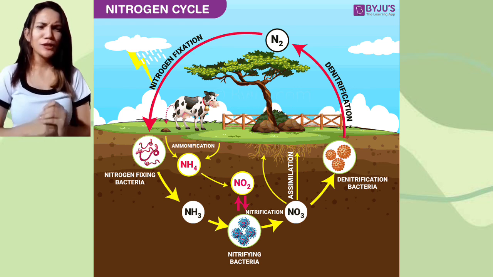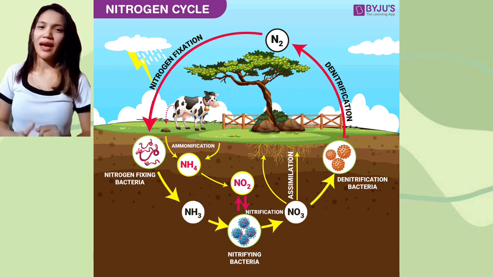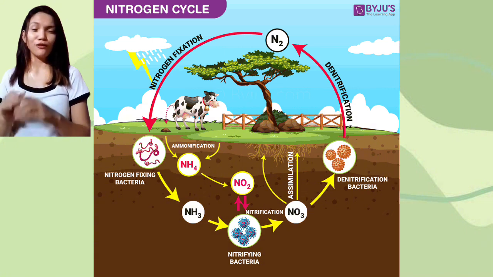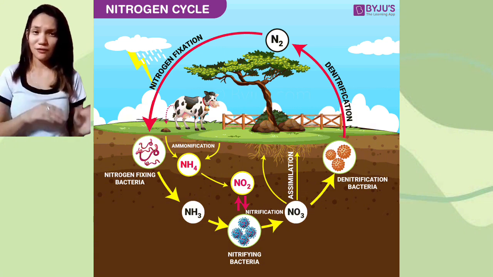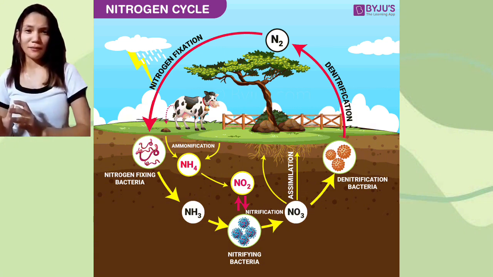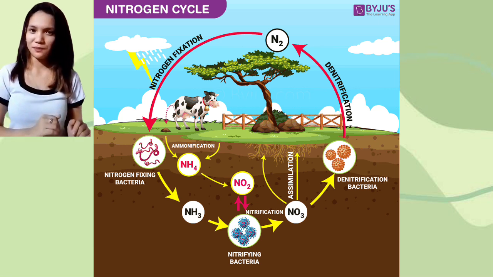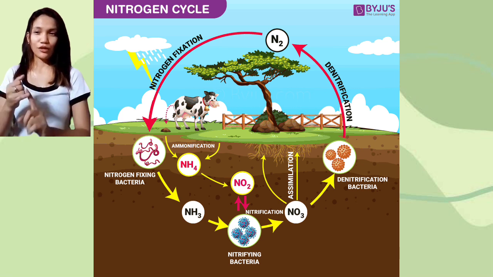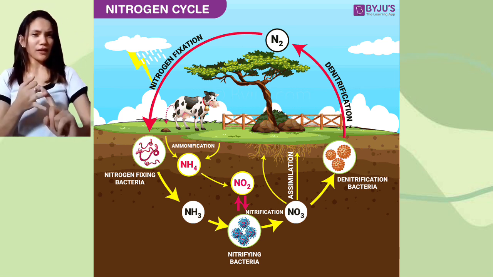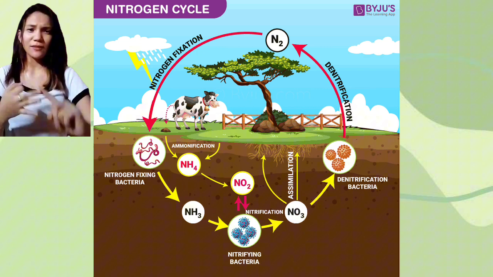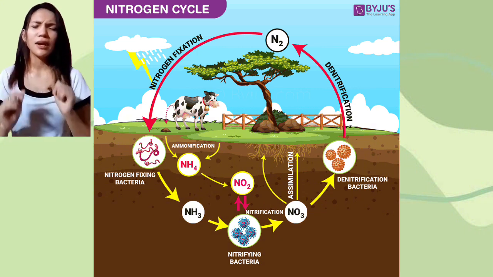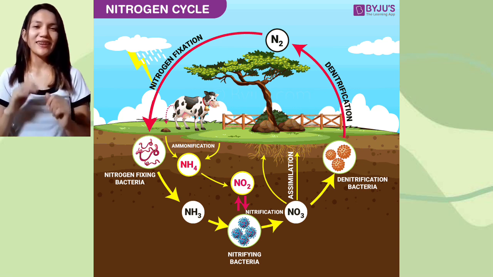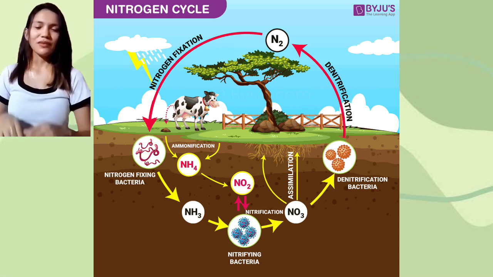But first, unsa man jud ang nutrient cycle? Ang nutrient cycle is the process that encompasses the movement of nutrients from the physical environment to living organisms and back to the environment. There are several types of nutrient cycle like sulfur cycle, phosphorus cycle, oxygen cycle, nitrogen cycle, and many more to mention. But this time, we will be focusing on the nitrogen cycle.